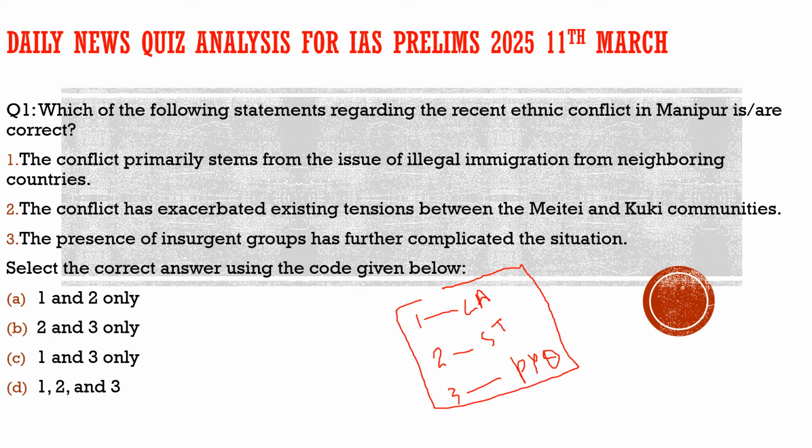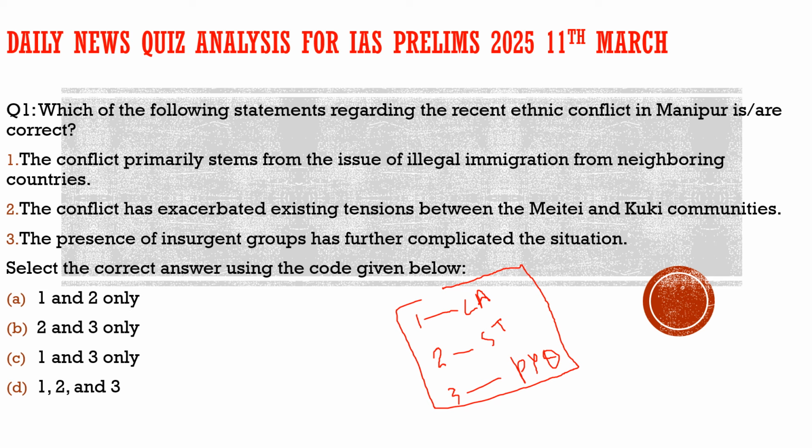So with this, let us start with the first question here. As you can see on the screen, the question is with respect to Manipur, the conflict in Manipur. If you see this question in the newspaper, our first instinct would be that it is very easy, we can easily solve it. But once we solve it, we will realize how difficult and tricky this question is. Let's solve the question first, then we will go to the context of the question, why we brought this question here.